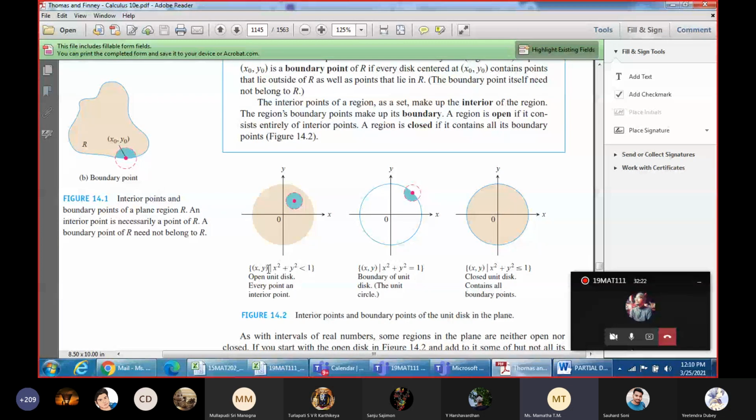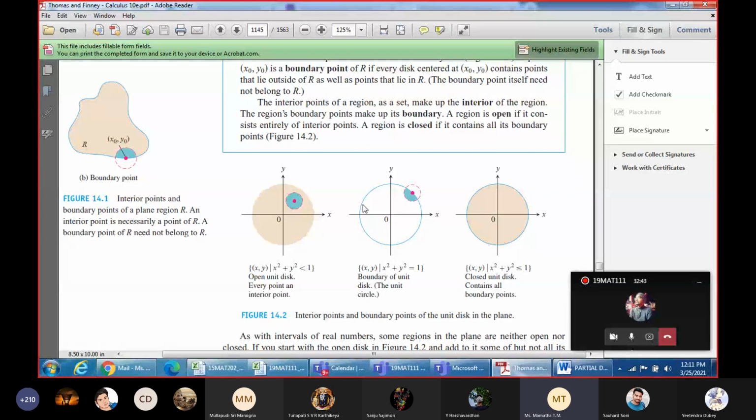Say now you have a point x comma y, which is lying interior to the region. The region is defined by your circle equation, x square plus y square equal to 1. If I say a point is on the circumference of the circle, x square plus y square equal to 1 is considered.